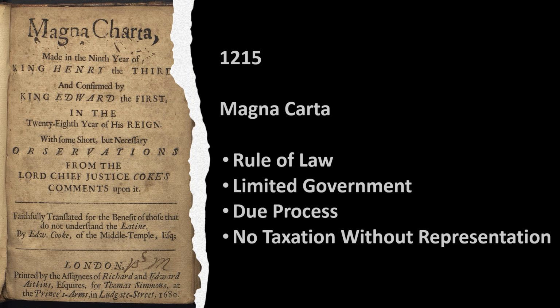Limited government means that an authority for government can only do what is permitted in a constitution, which is a plan of government. Due process argues that all people accused of a crime are entitled to a jury trial, and no taxation without representation means that if people are going to have to pay a tax, they should have a say in paying that tax.